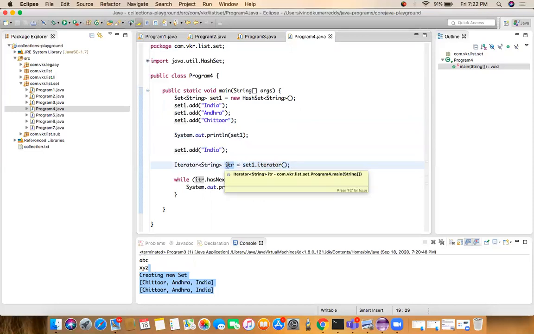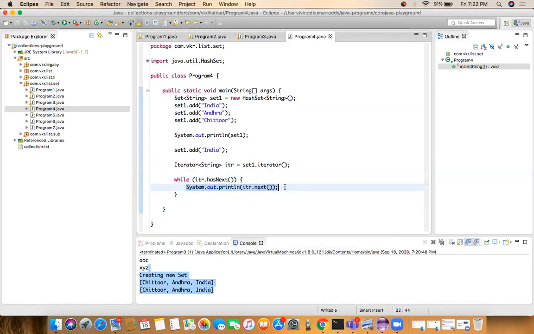We have seen the iterator already, but not in depth. By using the iterator, we have the hasNext method. The hasNext method tells whether the next element is available or not, true or false. By calling the next method, we will print the element.